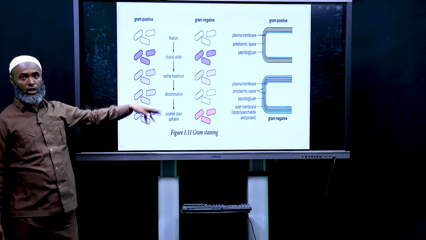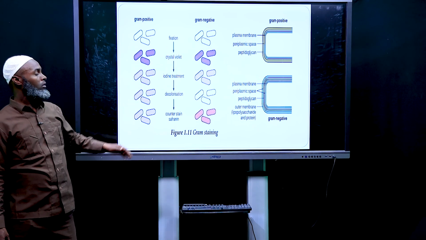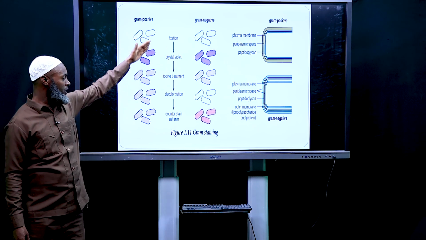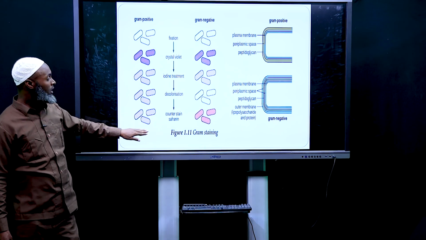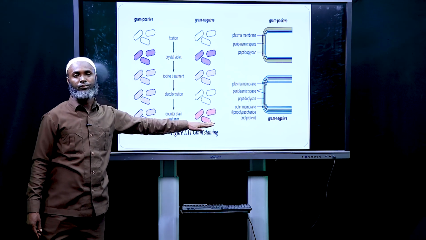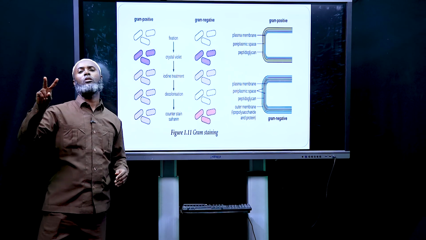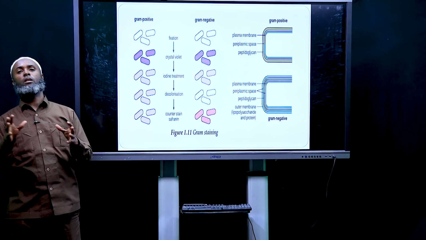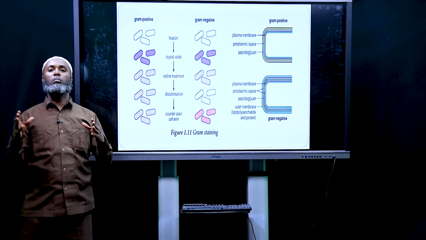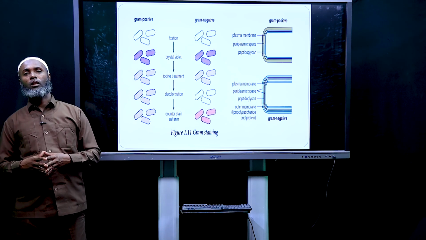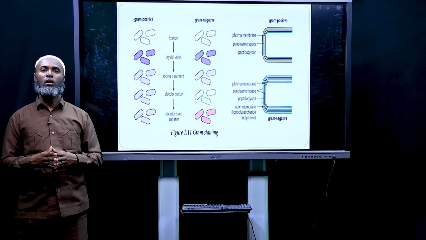Gram-negative, after the staining process, starting from fixation up to the last process of staining, the result is pink color. So there are two ways of classifying bacteria. One is based on their shape, and the other is based on their stain color.